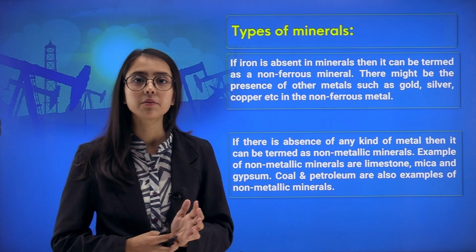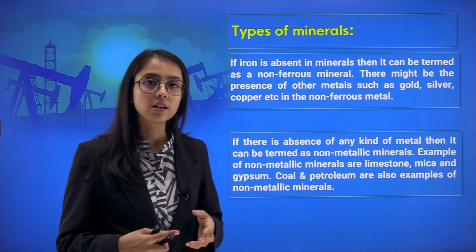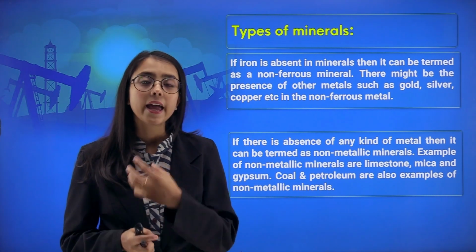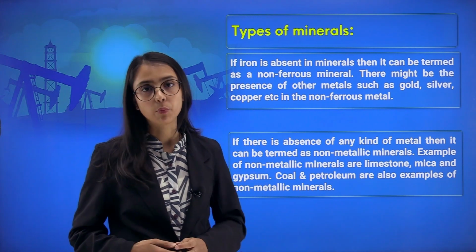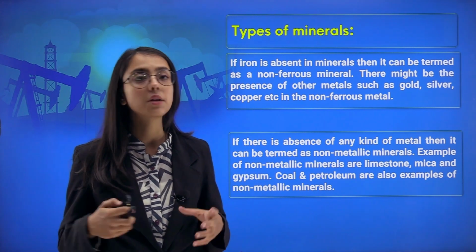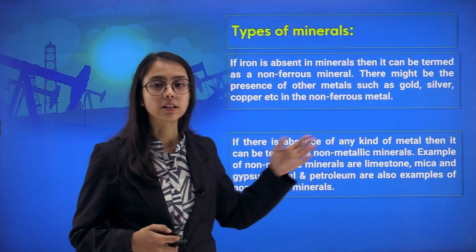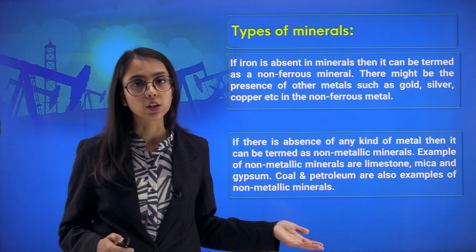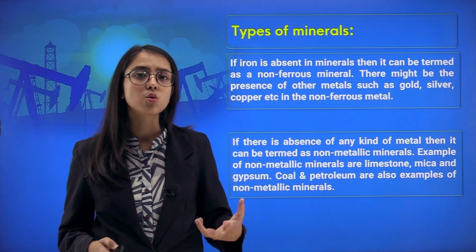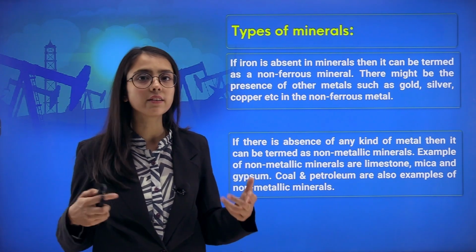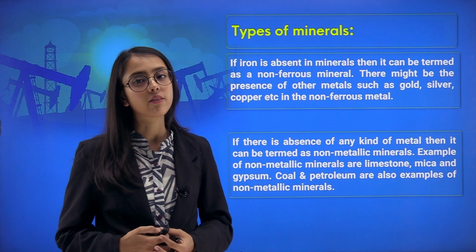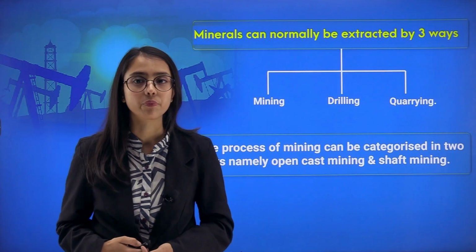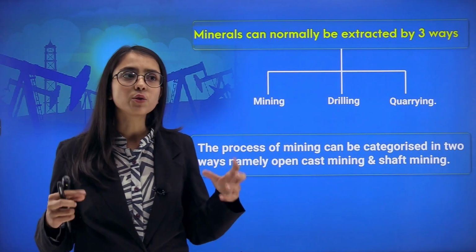If there is an absence of any kind of metal, then this can be termed as a non-metallic mineral. On the other hand, the minerals which do not contain any kind of metallic component or element are termed as non-metallic minerals. For example, gypsum, coal and petroleum. Coal and petroleum are resources, they are minerals, but they do not have any kind of metals that can be found in them.